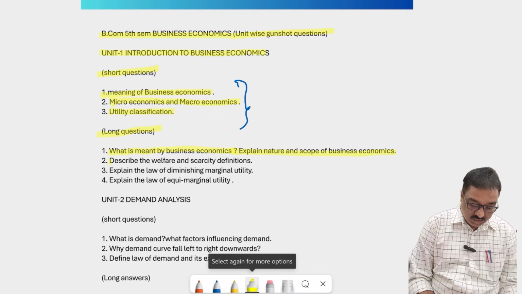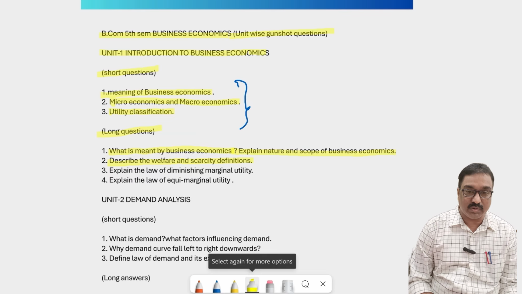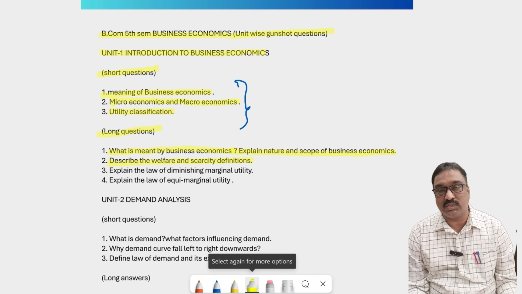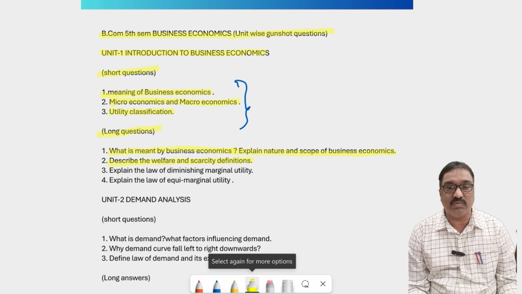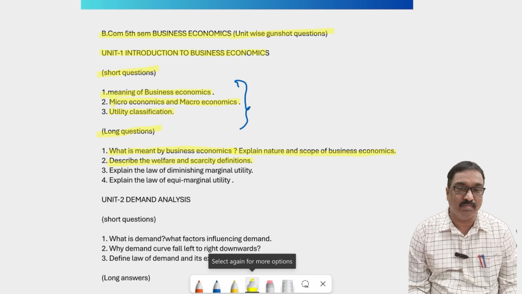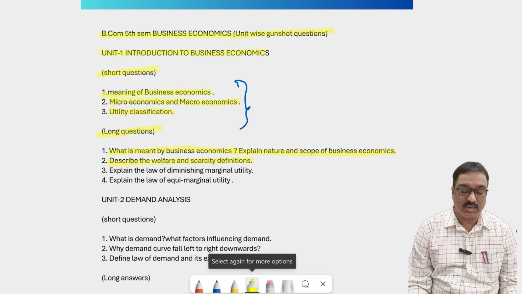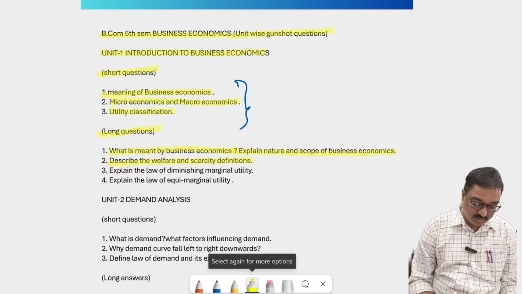Another one: describe the welfare and scarcity definitions. There are mainly some definitions of economics: welfare definition, scarcity definition, wealth definition, growth definition. Among these four definitions, any two are compulsory for long answer purposes. Sometimes it is given as a short answer individually: what is the scarcity definition, what is the welfare definition. So it is given individually as a short answer, and sometimes as a long answer also. That is one in the first chapter.